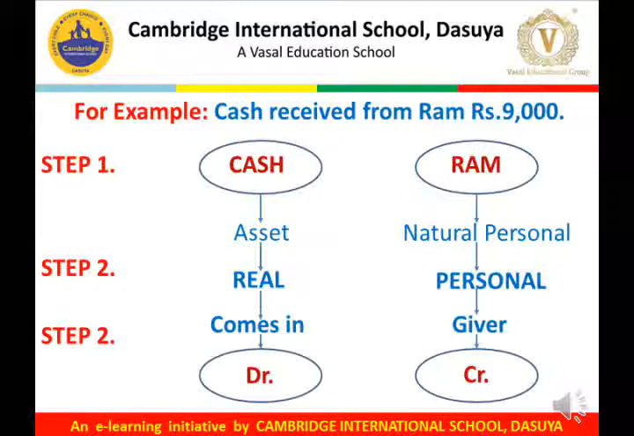Now, in the first step, we have identified the accounts involved. That is, cash and Ram are the two accounts involved in the transaction. After that, in the second step, we judge the nature of these accounts. The cash is an asset, so it comes under the category of real account, whereas Ram is a natural person, so he comes under the category of personal account.